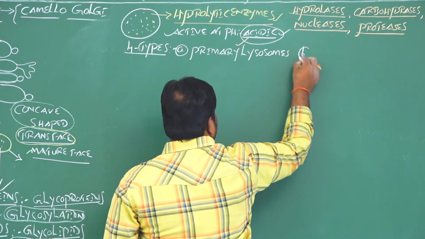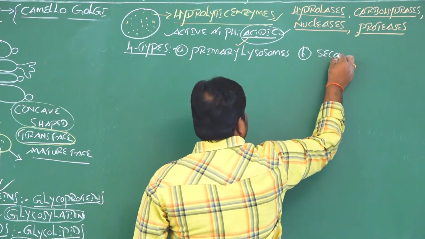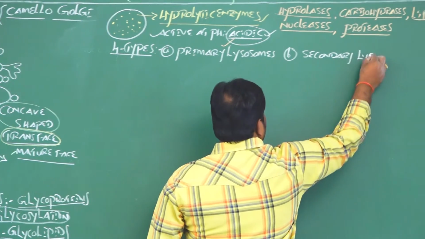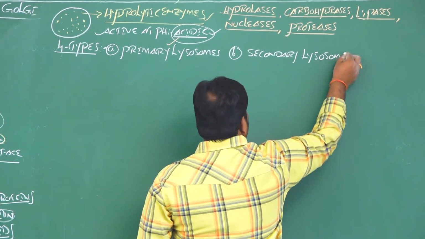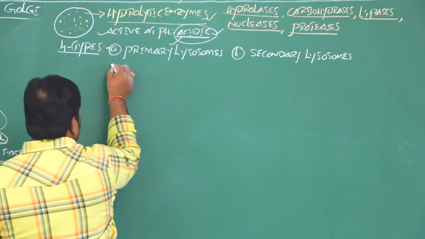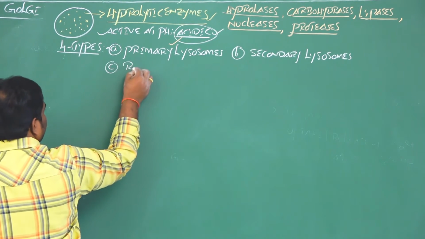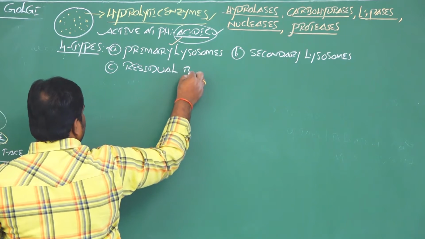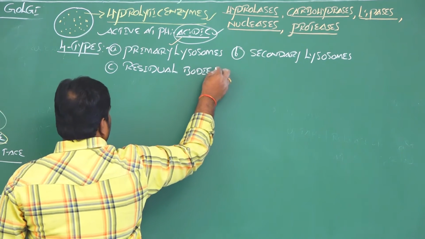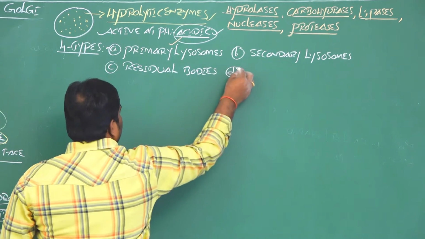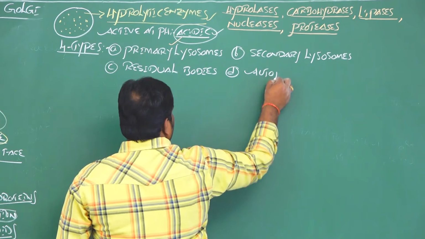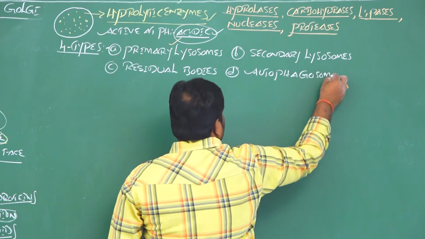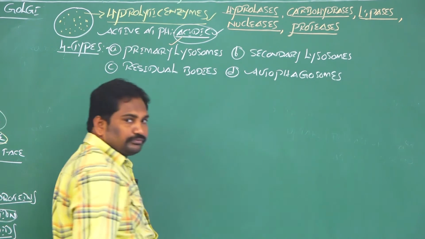The second one is secondary lysosomes. And the third one is residual bodies. And the fourth one is autophagosomes. Clear?